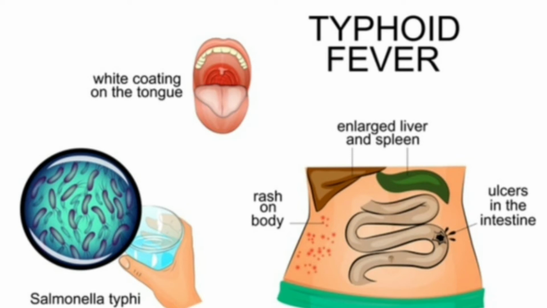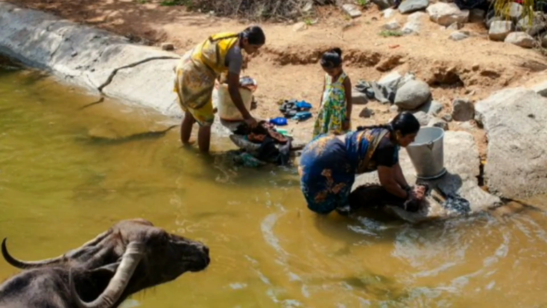Water may get contaminated when infected people bathe, wash, or defecate near sources of water. In this picture you can see that someone is washing their clothes, someone is taking water as well, and the livestock are also taking a bath in the same water. So it is a very common picture of contamination of water. When contaminated water gets mixed with drinking water, it causes infection. Microbes causing infections of the ear, nasal passage and throat commonly spread through swimming pools or this kind of ponds.